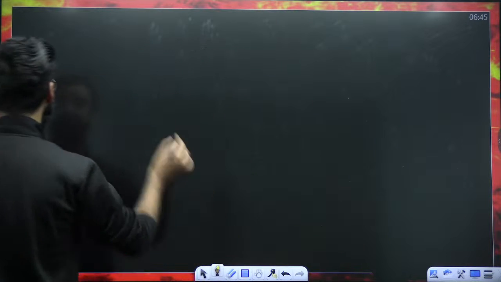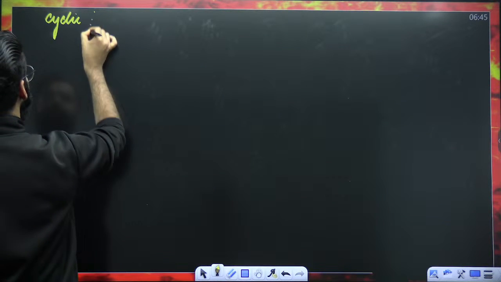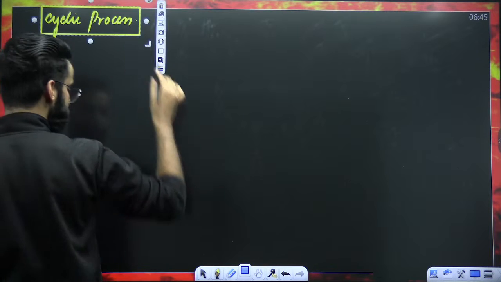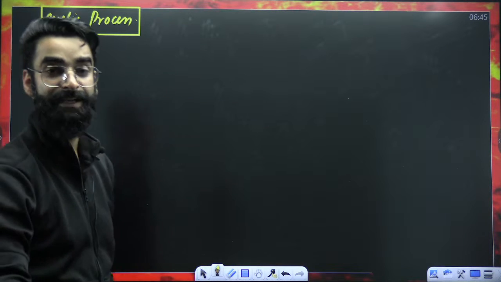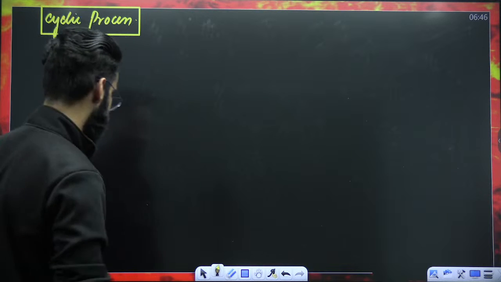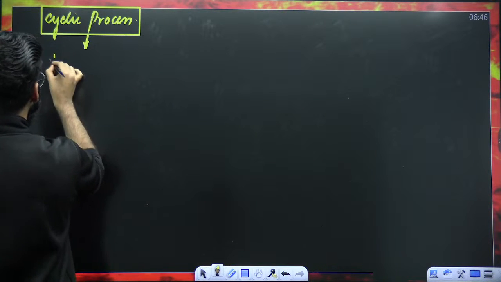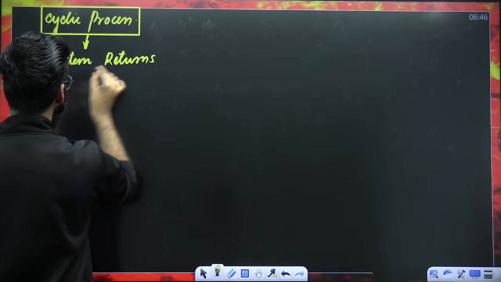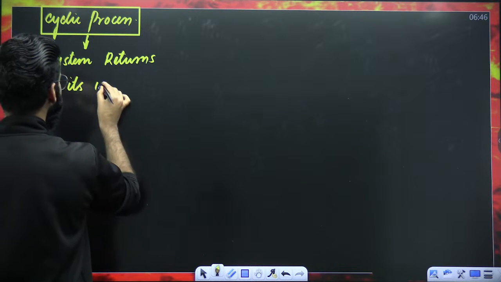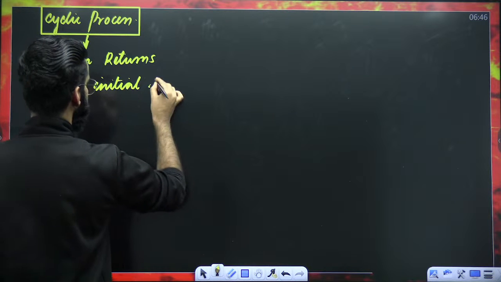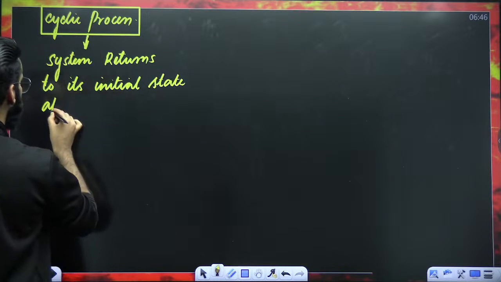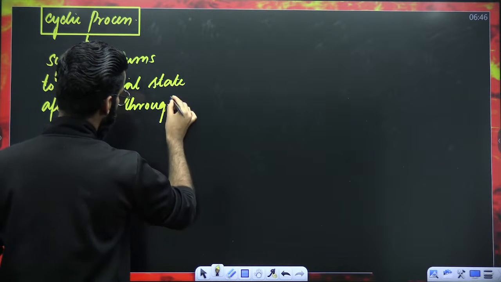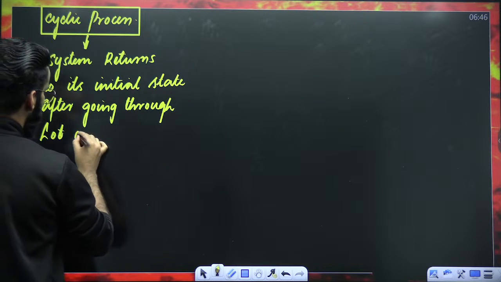Moving ahead, guys. There is something called a cyclic process. I'm just giving you the definition of it. When do we say that the system is undergoing a cyclic process? When do we say that the gas is undergoing a cyclic process? How do we define the cyclic process? In a cyclic process, what happens basically? The system returns to its initial state after going through a lot of steps.